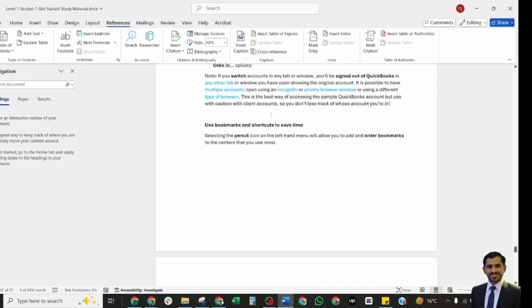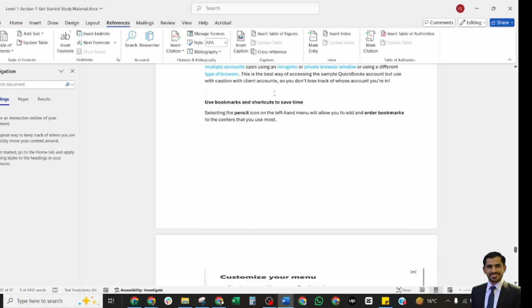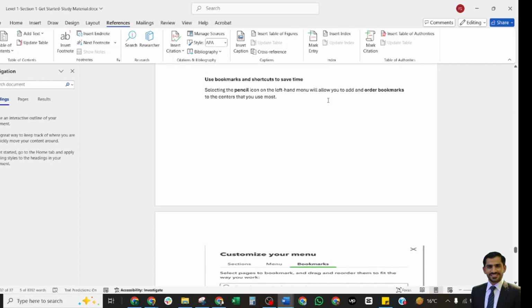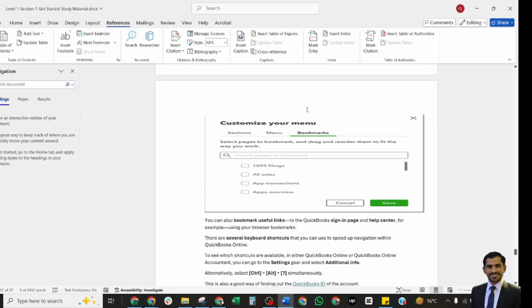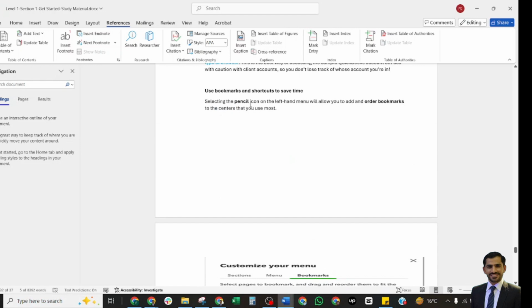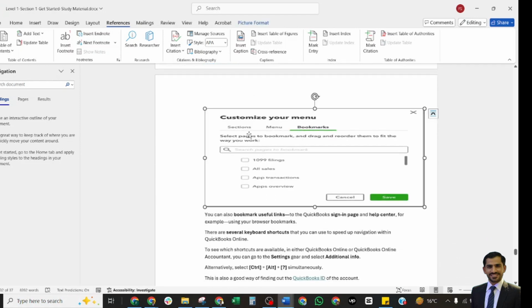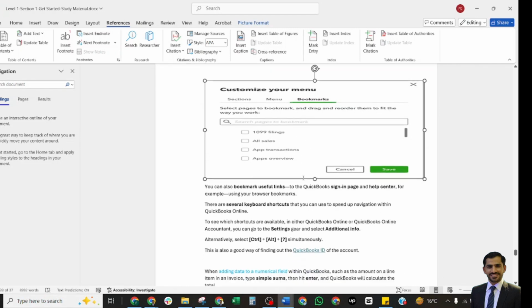You can also use bookmarks and shortcuts to save time. Select the pencil icon on the left-hand menu to add your ordered bookmarks. These are the customized menu bookmarks. You can save shortcuts to these items, and they will be shown here in the bookmarks tab, like 1099 filings and all sales. These are shortcuts you can access easily.